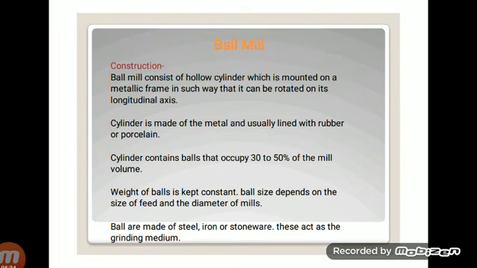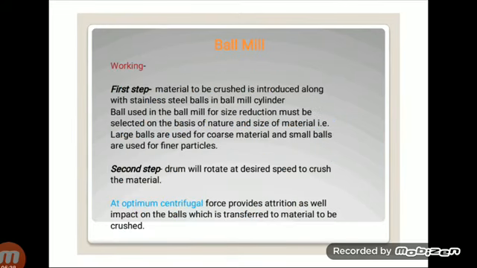Okay, now we are going to shift to our next slide, that is the working of the ball mill. It consists of three steps. The first step is the working. In the first step, the material to be crushed is introduced along with the stainless steel balls into the cylinder. First step: the material plus stainless steel balls are introduced in the metallic cylinder.